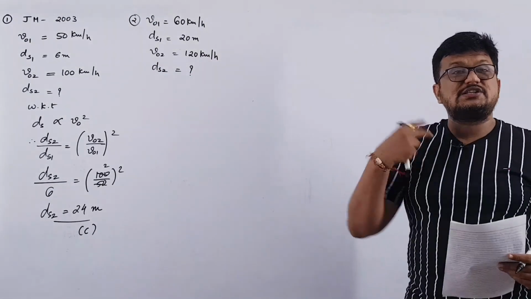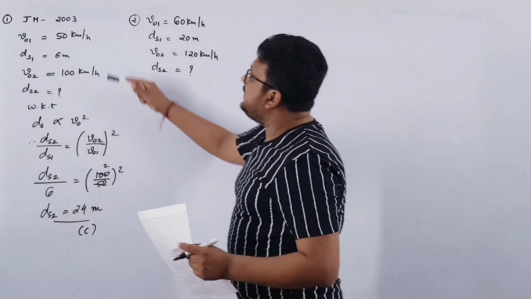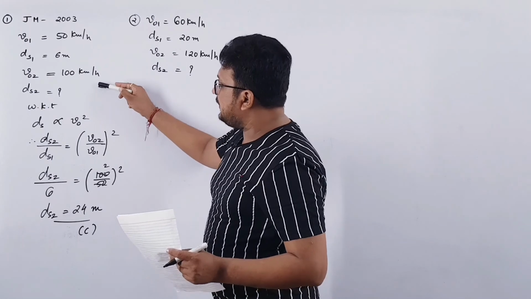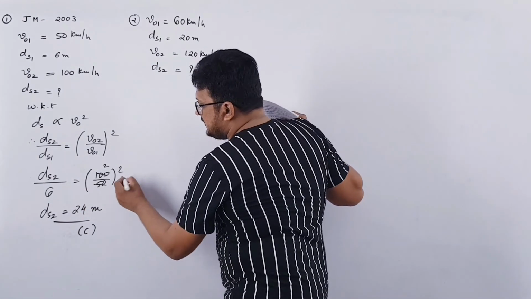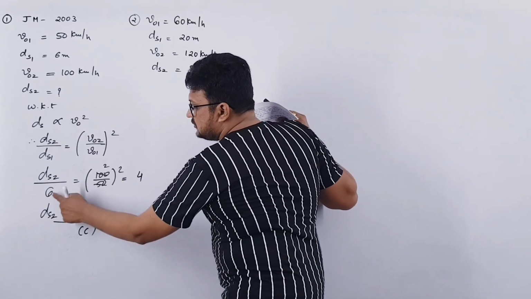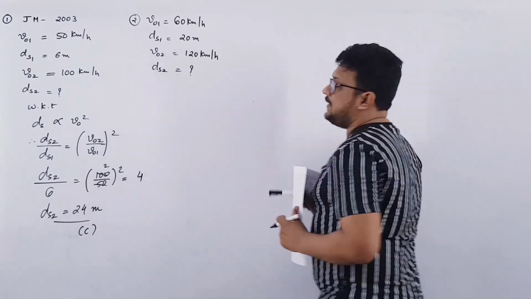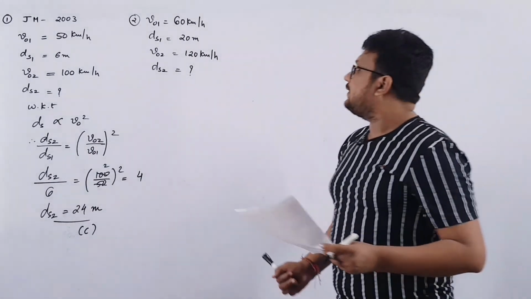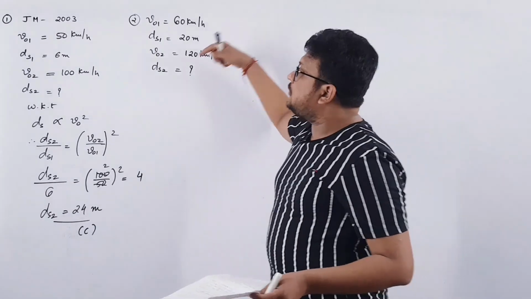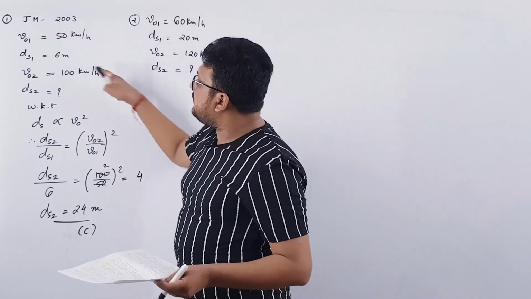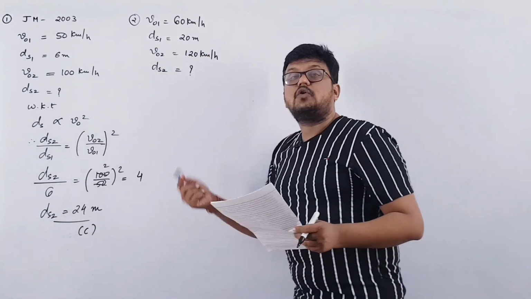Look, if speed is double, then distance will become 4 times. We have already discussed this. Here you can see speed is double, instead of 50 it is 100, so the answer is 4 times, since 2 square is 4. In the earlier example, 6 into 4 is 24. Here it will be 4 times 20, so the answer will be 80 meter.